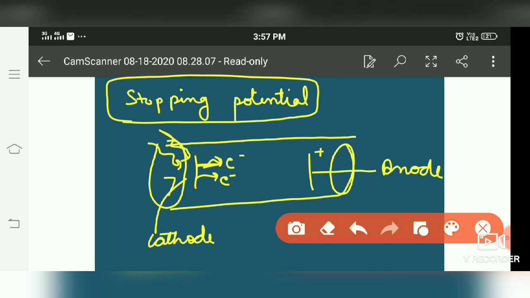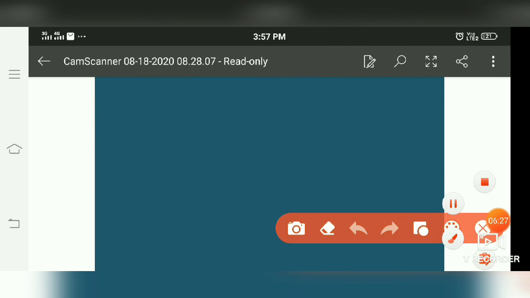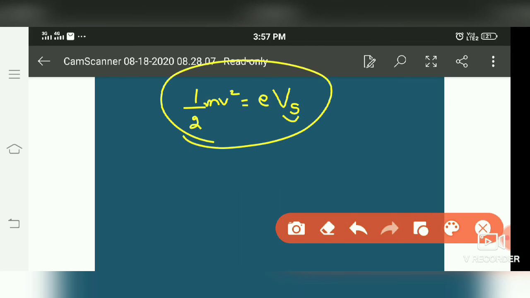So anode always has positive potential, so it can acquire more and more electrons and give rise to the photoelectric current. But in case of stopping potential, we have to provide negative potential to this plate so that it can stop electrons. Stopping potential is actually the negative potential which must be equal to the kinetic energy of electron, half mv square. It must equal e into Vs, where Vs is the stopping potential. So to stop the electron, we have to provide potential equal to Vs, which is negative and opposite to the applied potential. So this is called stopping potential.